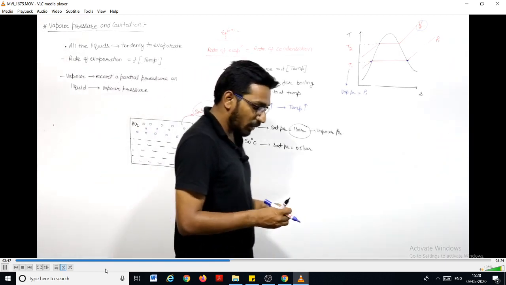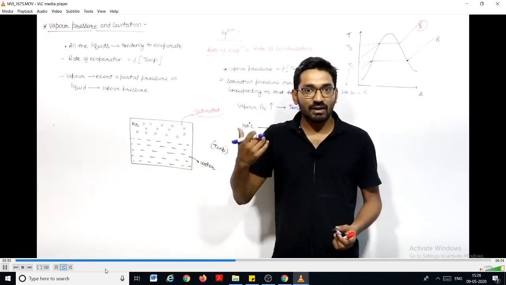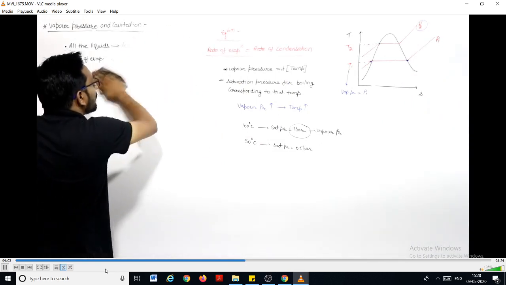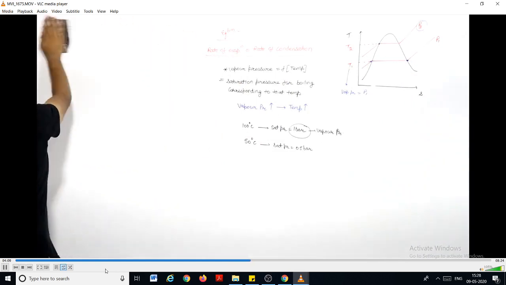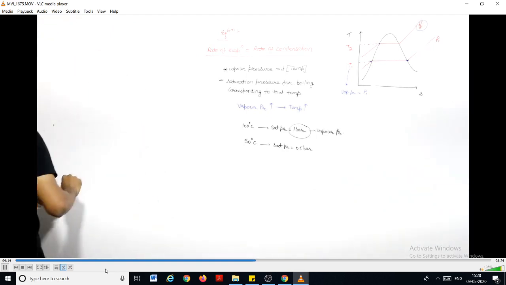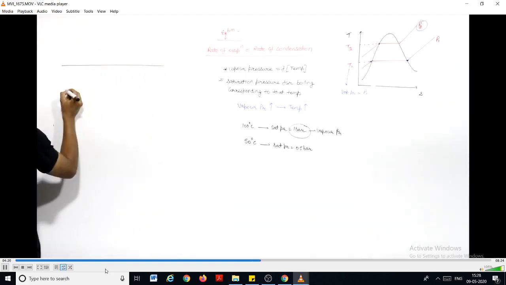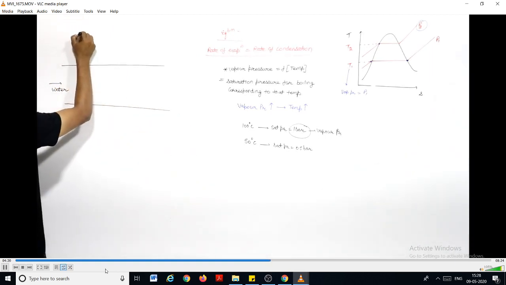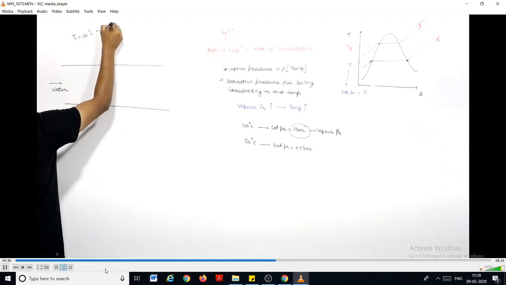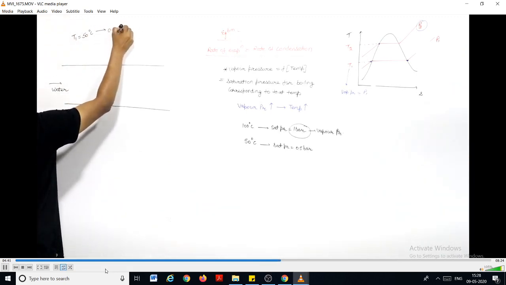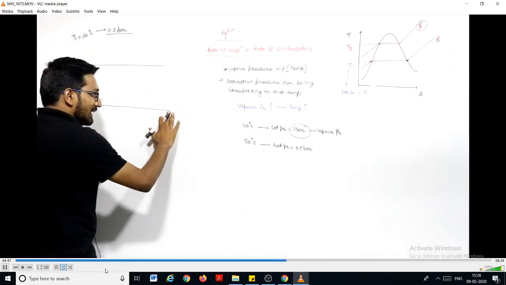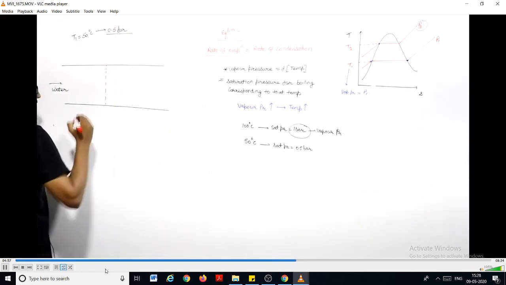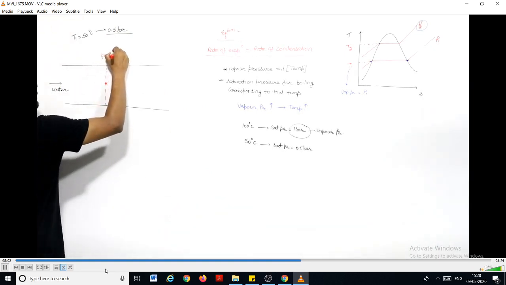So we can say that when a liquid, let us say water, is flowing through any tube or any pipe, in this flow process, the pressure inside the flow will become less than the vapor pressure at that temperature. What I mean to say is, let us say this is a pipe in which water is flowing, and outside temperature is 50 degrees Celsius. Corresponding to 50 degrees Celsius, let us say the vapor pressure will be 0.5 bar. During the flow, something happens, and when this water comes to this section, the pressure will go to 0.4 bar.